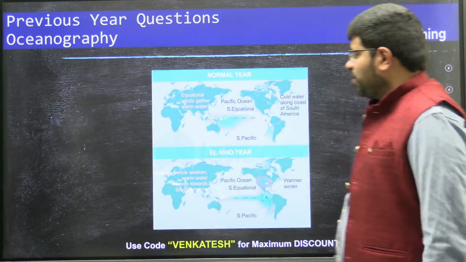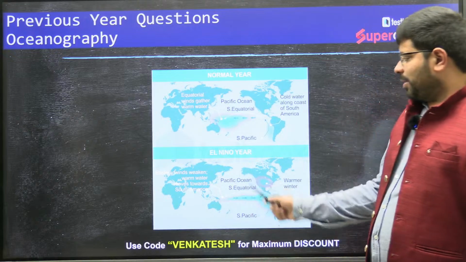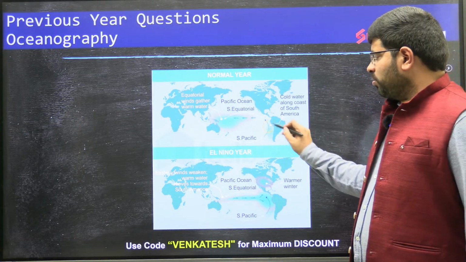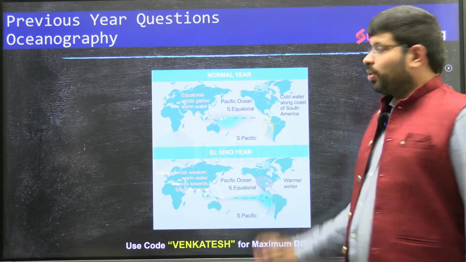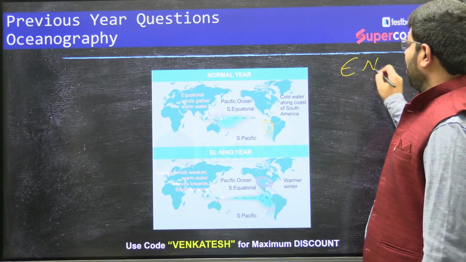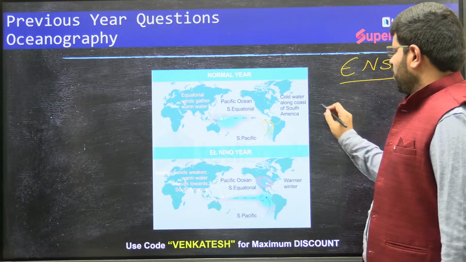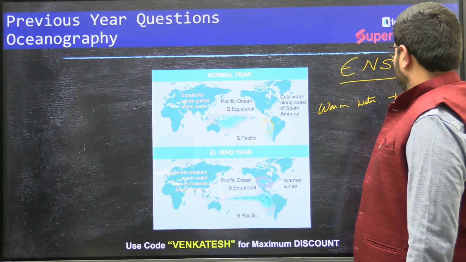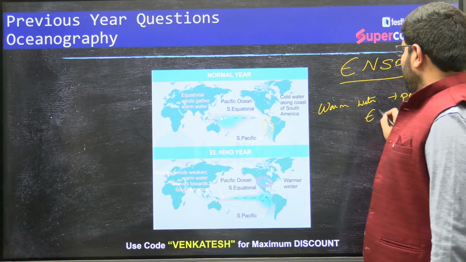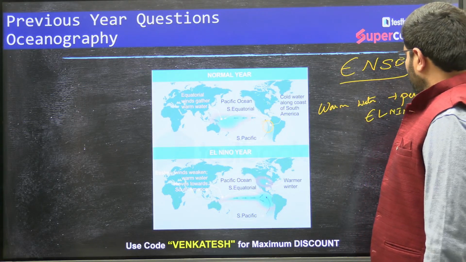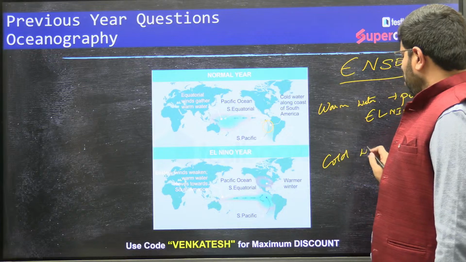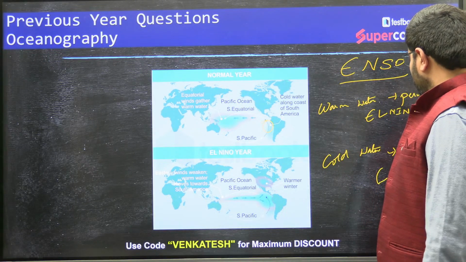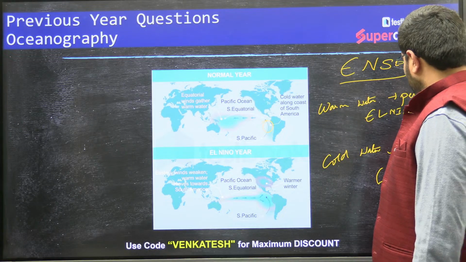What are these El Nino and La Nina? These are temperatures of the oceanic water at the coast of Peru. Together they are called ENSO, El Nino Southern Oscillation. When there is warm water at the coast of Peru, it is El Nino. When there is cold water at the coast of Peru, it is La Nina.